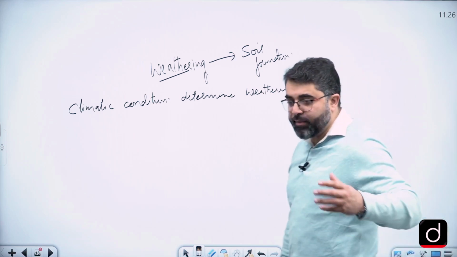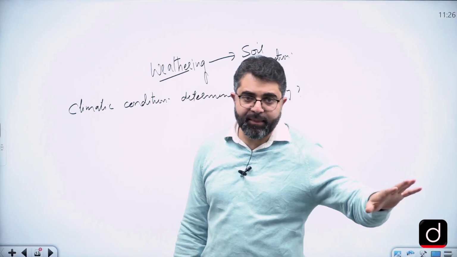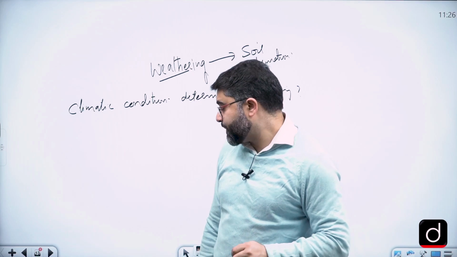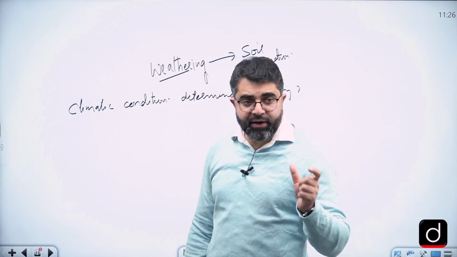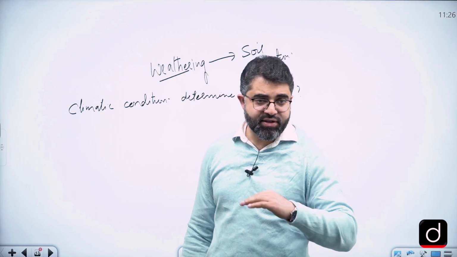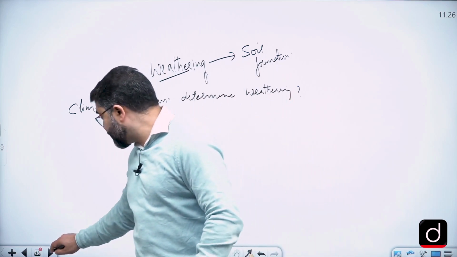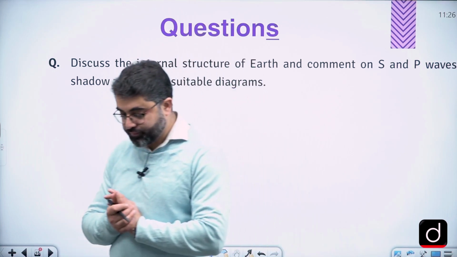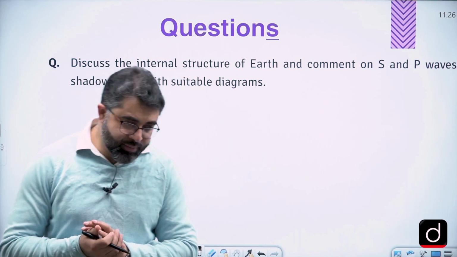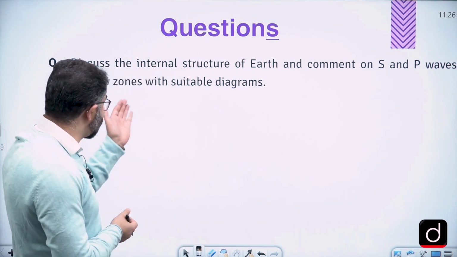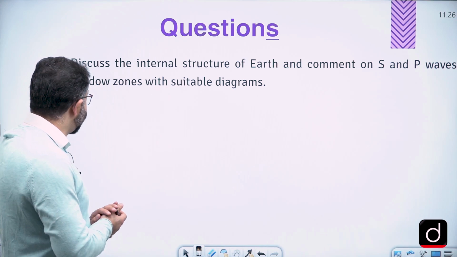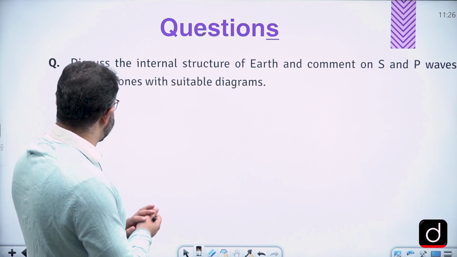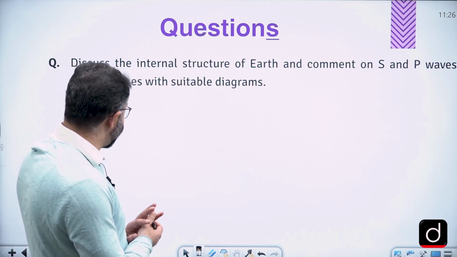Okay. So we'll see one more question. Now it also completes the weathering aspect, then the plate tectonics aspect. Then we'll take one more question from geomorphology and then we'll switch over to the next aspect. So that will complete the discussion on geomorphology. The third question from geomorphology, and I'm sure you know about this question: discuss the internal structure of Earth and comment on S and P wave shadow zones with suitable diagrams.